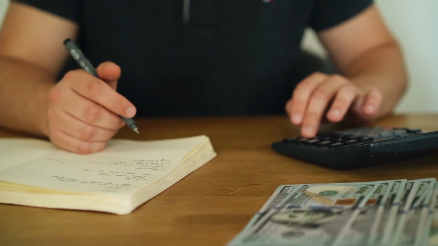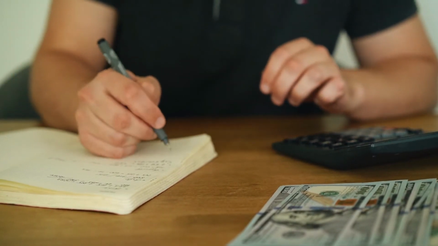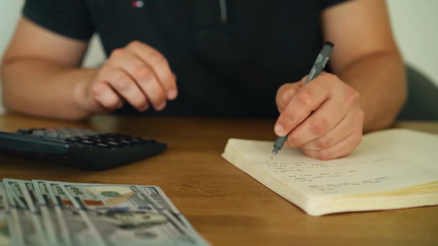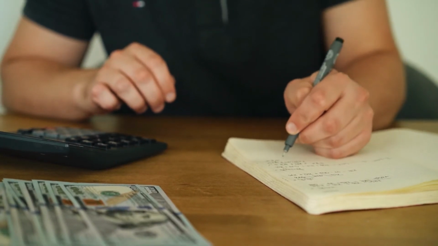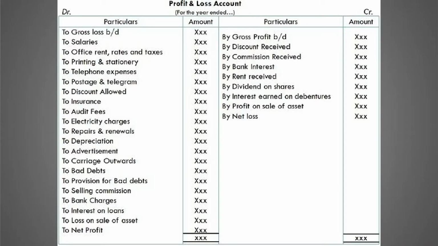To know this, from the trial balance we will create one additional table, and on one side we will write down all the incomes like sales, interest income, etc. And on the other side we will write down purchases and expenses. So we will make the total of sales, we will deduct purchases and expenses, and that's how we will know whether our business is in profit or loss. So clear? Whatever activity we did, recording sales on one side, purchases and expenses on the other side, this is called the profit and loss statement in accounting. Simple.